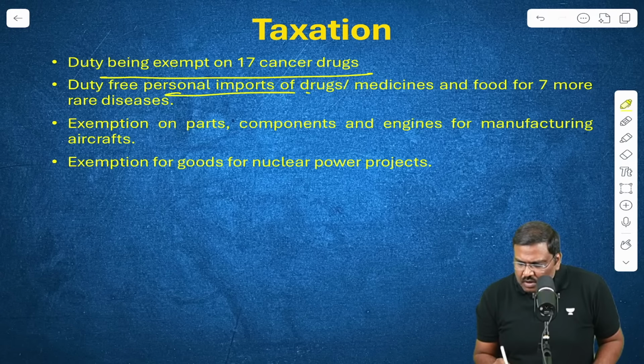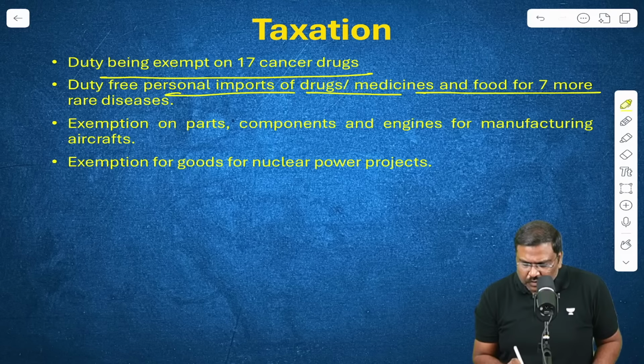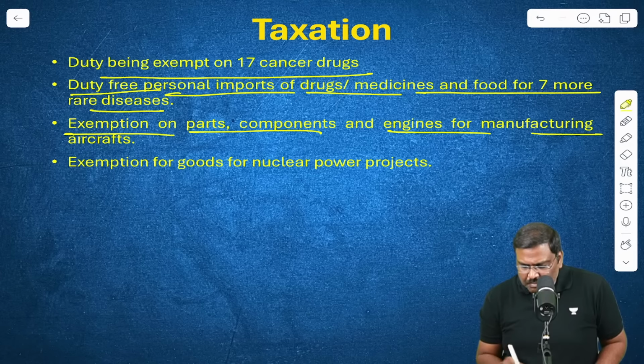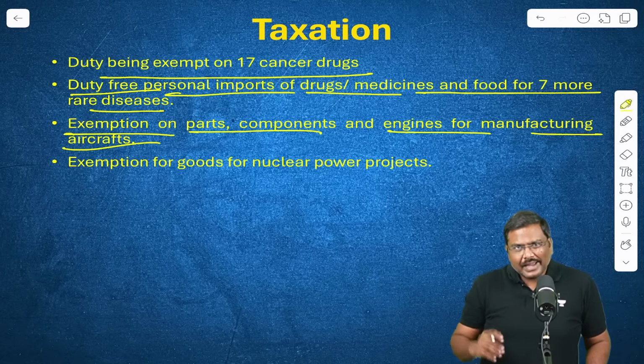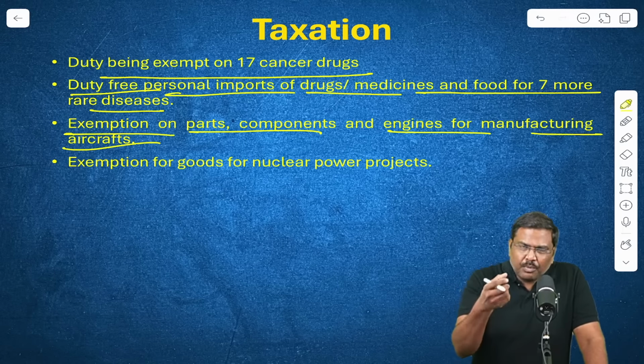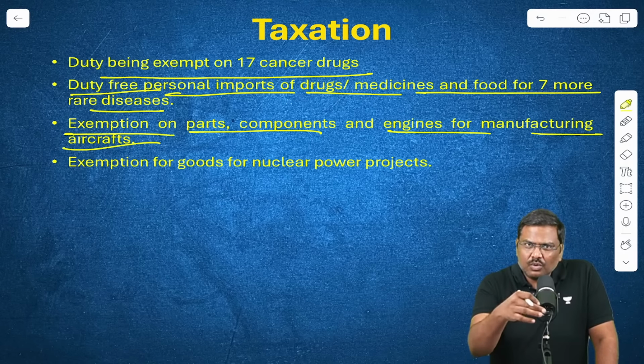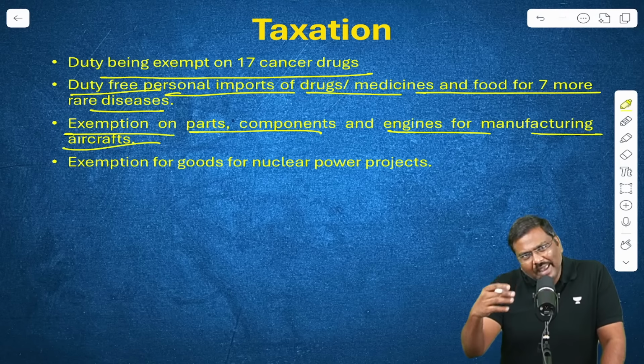The personal imports for drugs or medicines and food for 7 more rare diseases have been exempted. Exemption on the parts or components, engines for manufacturing aircrafts, capital good production. If you import a spare part to produce this in India, you don't have to pay the customs duty. It will be exempted.